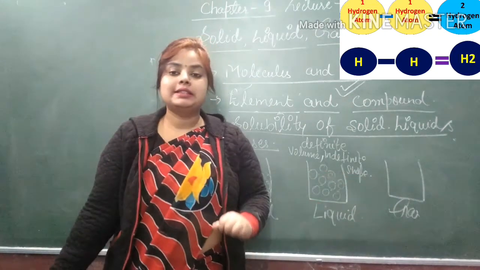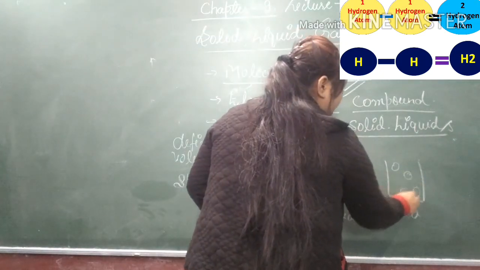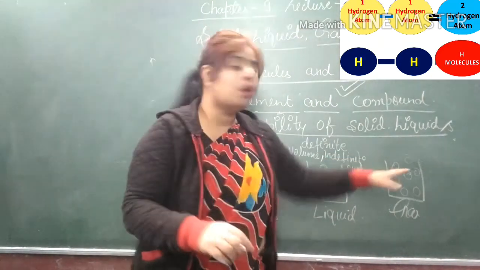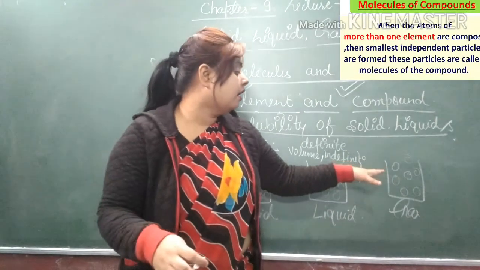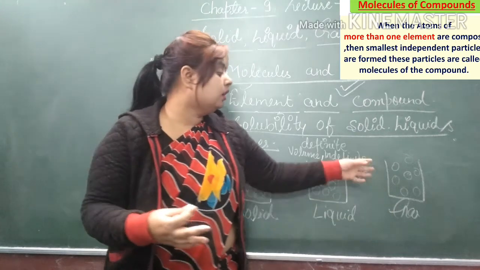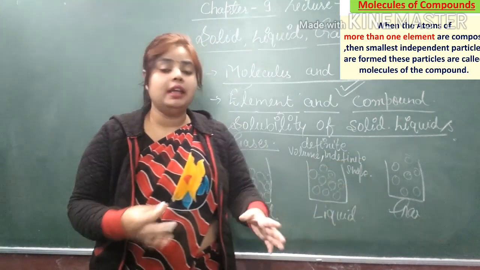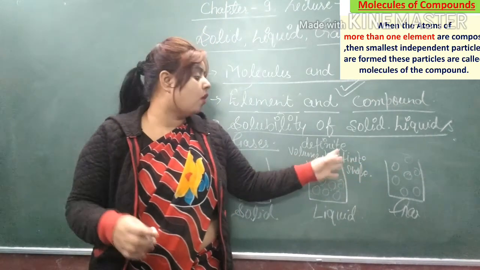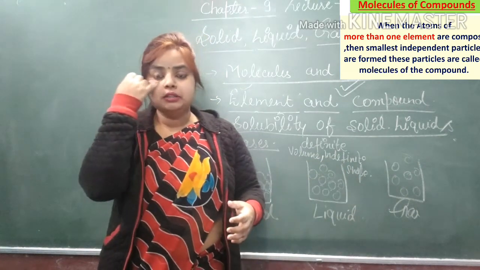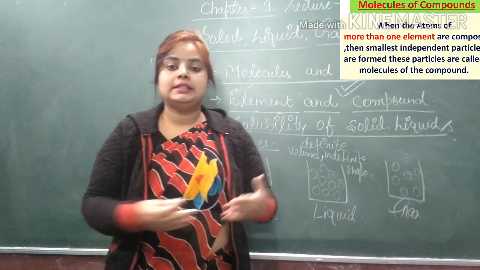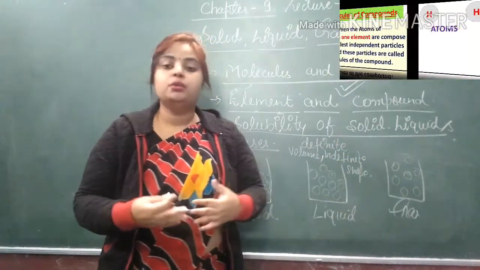Next, third is gas. The molecules of gas are very far apart from each other, and the force of attraction is lacking here, and the space between the molecules is very large. That's why they don't have a definite shape and a definite volume. That's why the particles of a gas spread all over the places where they want to go.